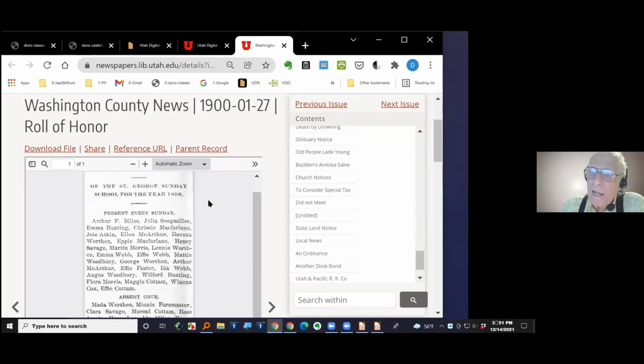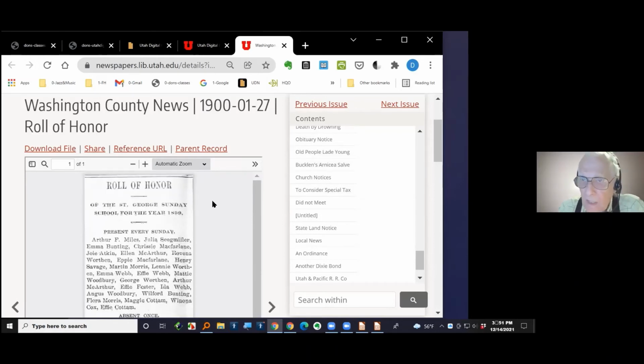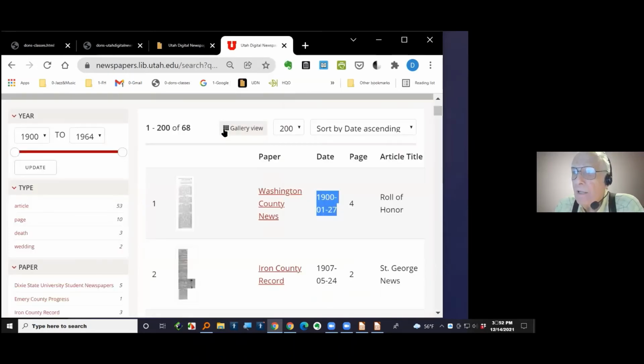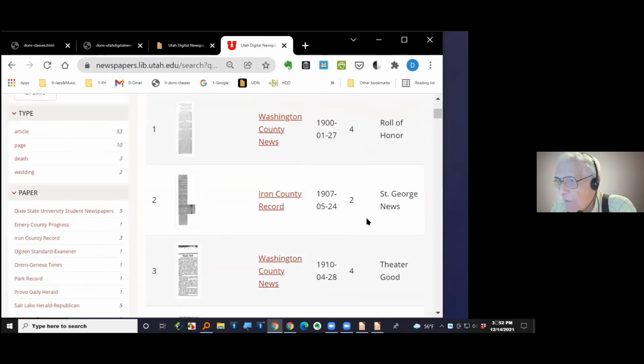Now, I find it helpful to download the article by clicking on this download thing, and then once it's downloaded as a PDF, I can use my own programs on my own computer to trim it up or to size it the way I want, or even make it darker or lighter, depending on the picture of the thing. Let me go back and show you another article that I came across about a year ago.